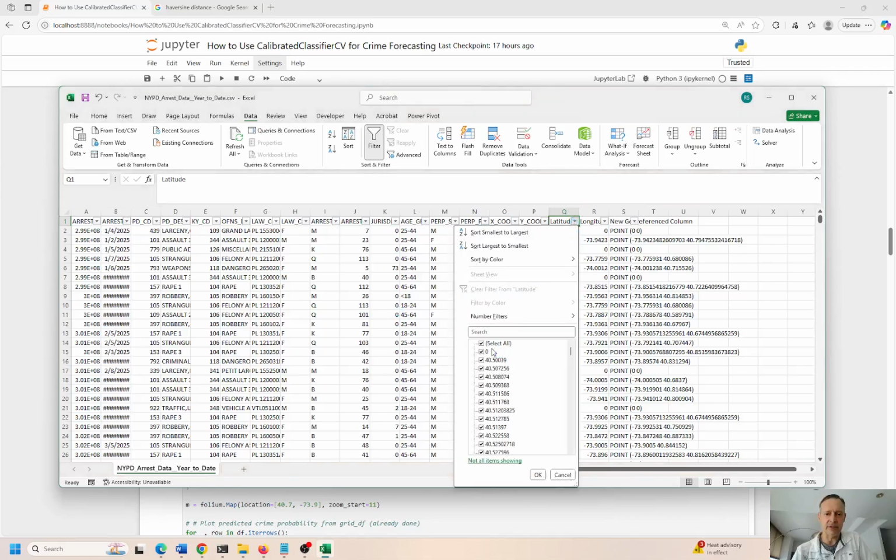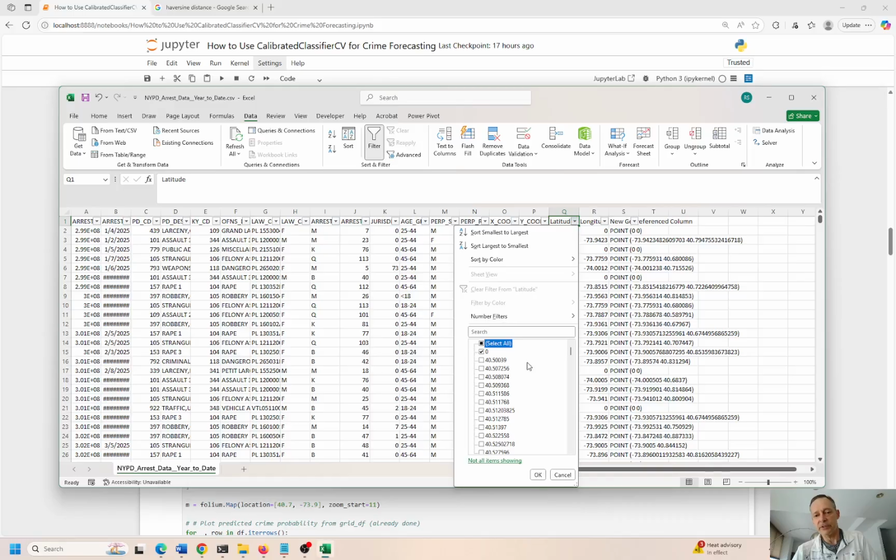But let me see how many there are here. If I filter these out, hopefully not too many. Oh, okay, and the computer's going slow, of course. But let's take a second. Of course it's Excel, so it's wicked slow, right?